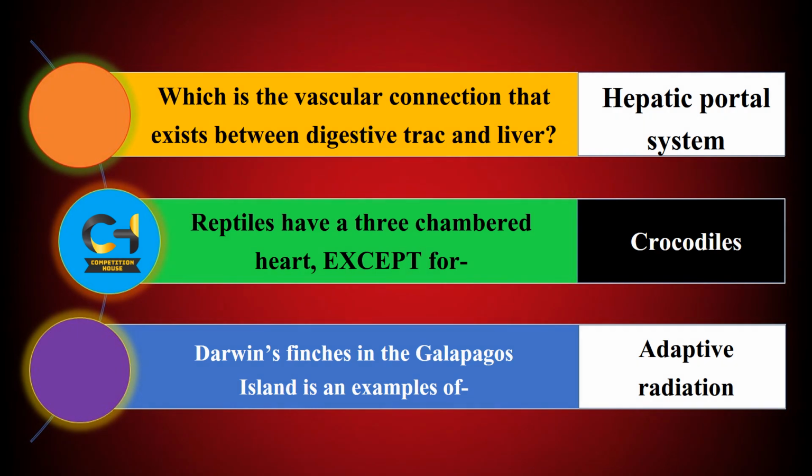Which is the vascular connection that exists between digestive tract and liver? Answer is hepatic portal system. Next question, reptiles have a 3-chambered heart except for? Answer is crocodiles. Next question, Darwin's finches in the Galapagos Islands is an example of? Answer is adaptive radiation.